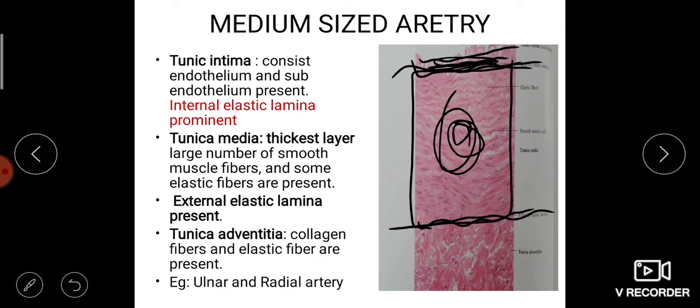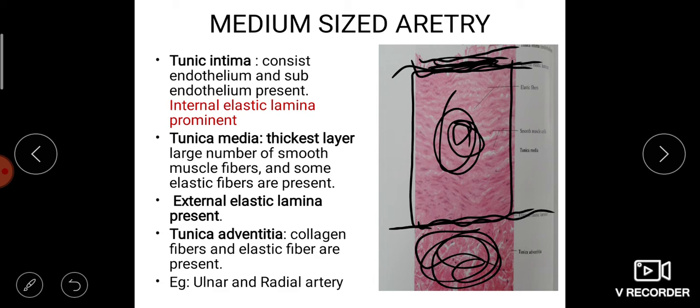Then later we can see the tunica adventitia. Tunica adventitia consists of collagen fibers and elastic fibers, and some muscle fibers are there. Examples for large artery are aorta and common carotid artery.